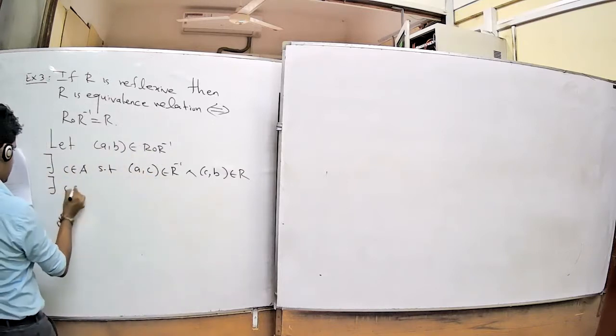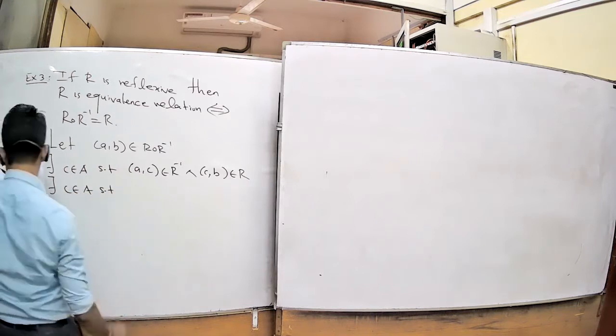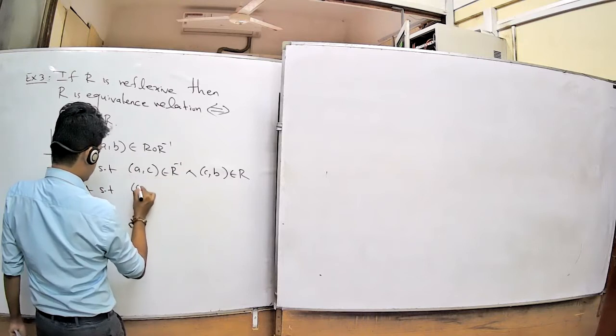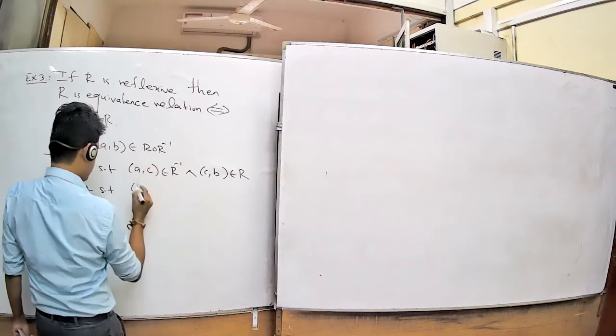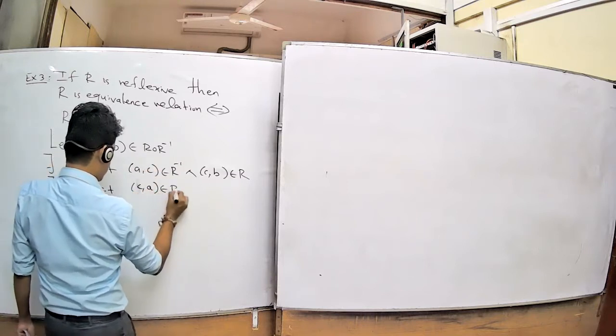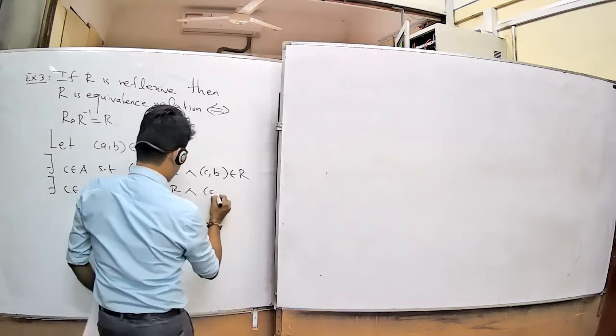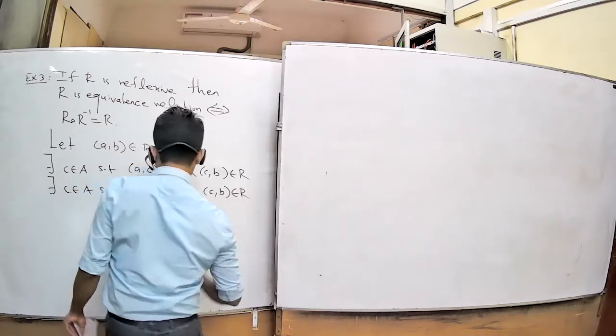Here C belongs to A such that (A, C) belongs to R inverse means (C, A) belongs to R, and here (C, B) belongs to R.